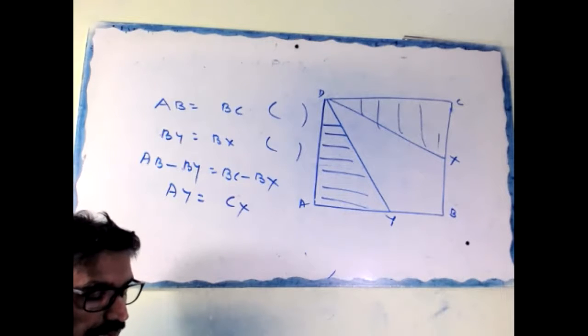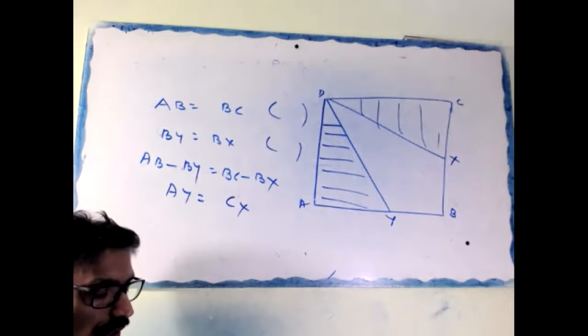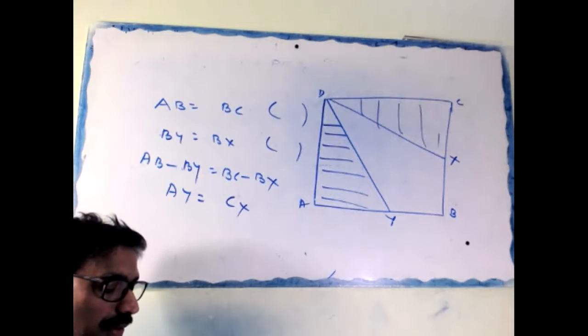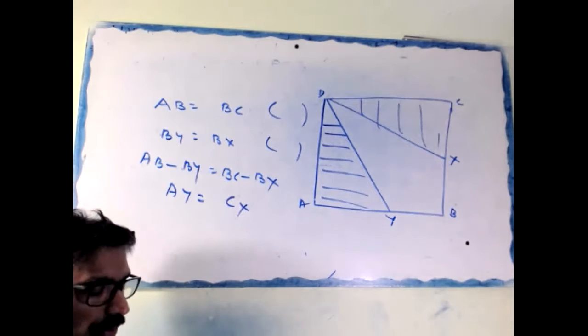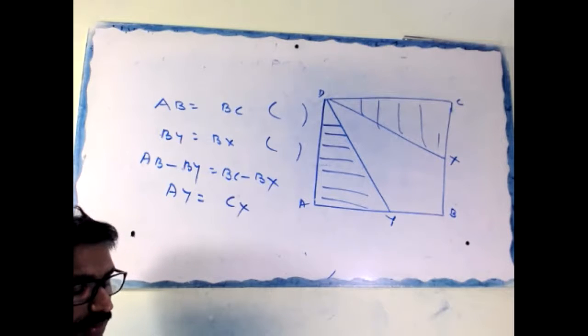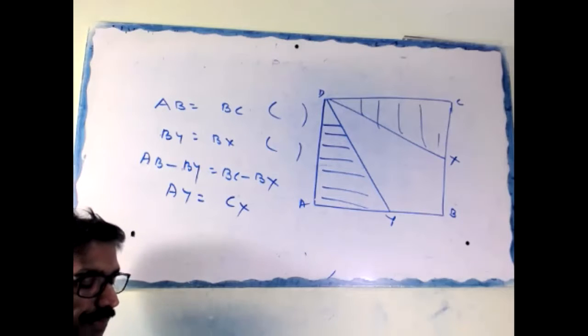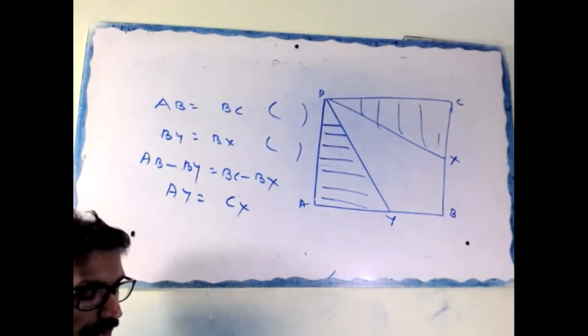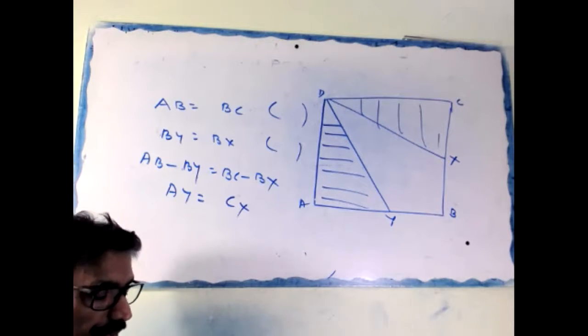Z is joined to M and produced to a point P such that PM equals ZM. Point P is joined to Y.